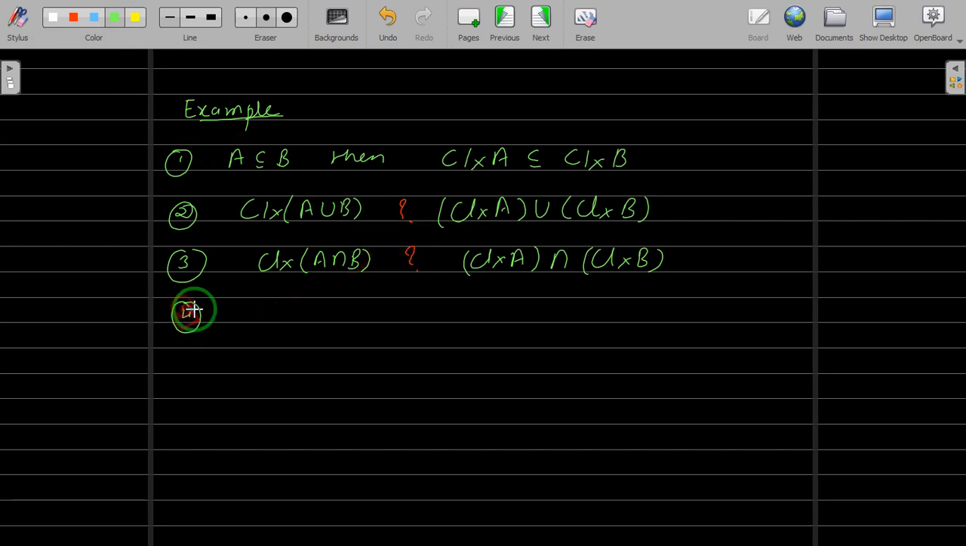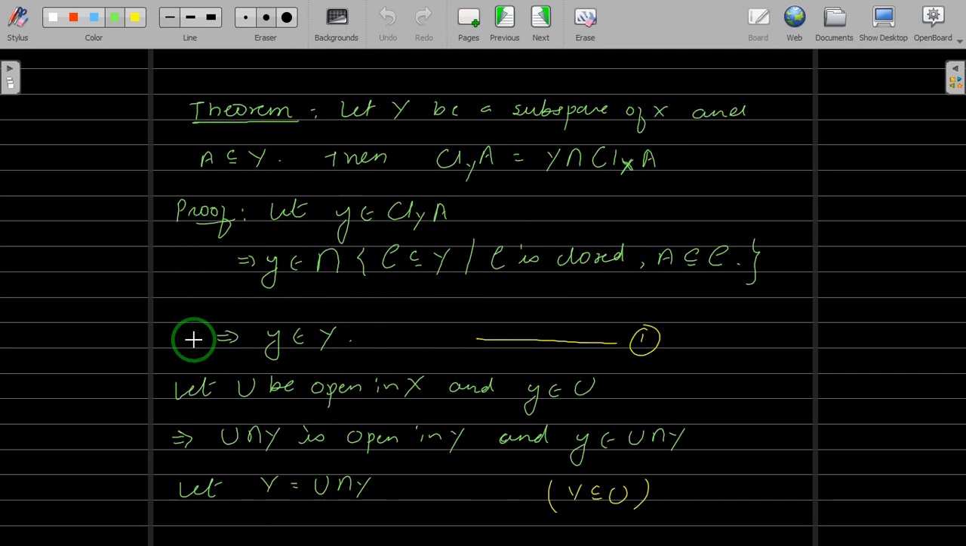Let us take fourth. What happens if you have a closure of A in X? It's a set of course, a subset of X, and then of that subset you take a closure. Let me put this for you. This is equal to closure of A in X. Do this.